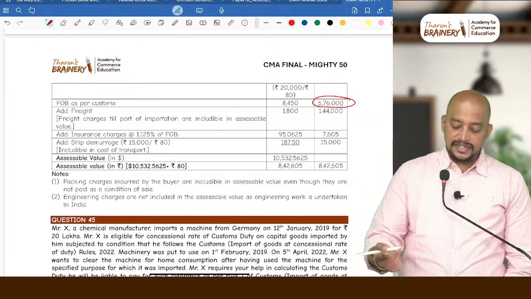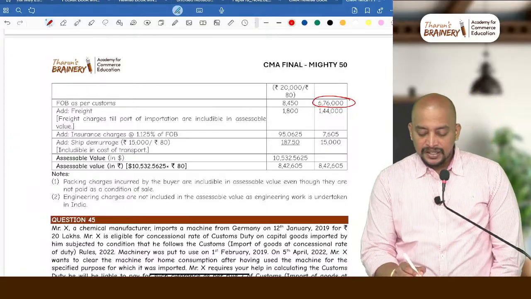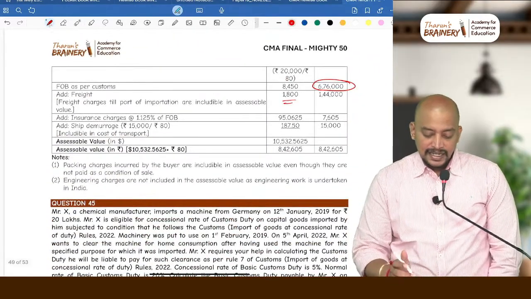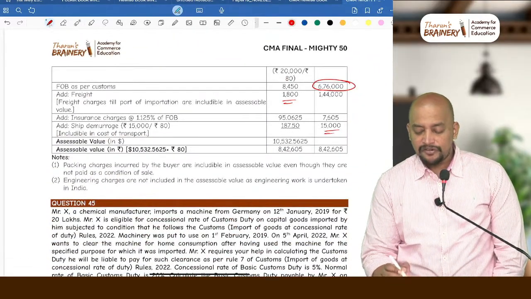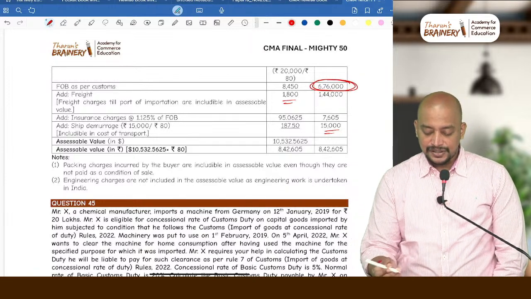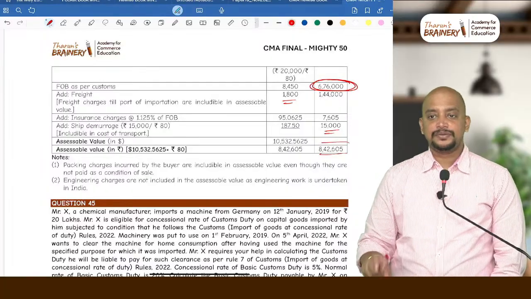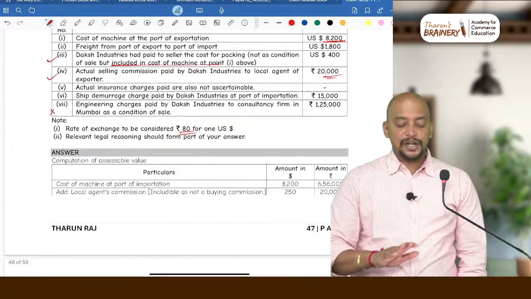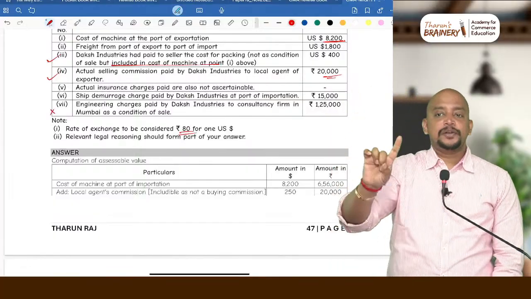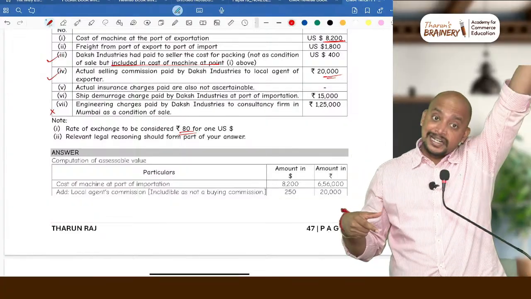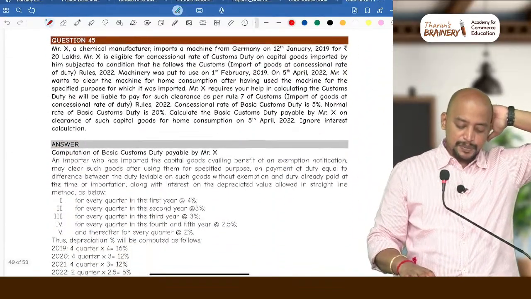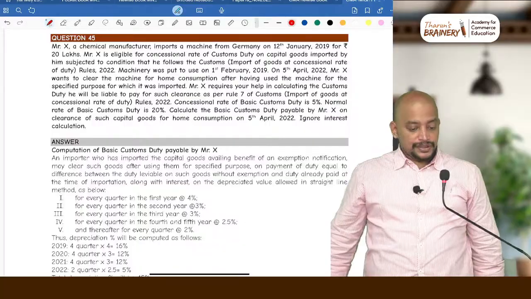6,76,000. On that freight, we need to take 1,800 pounds or dollars into 80, plus even ship demurrage charges also will be part of freight, and then insurance will take 1.15% of 6,76,000. So you get the assessable value. Understood? Why will engineering charges not be included? See, if there are any intangibles which are procured in India, that will not be included. If it is procured outside India and used in imported goods, then only it will be included. That is with respect to this.